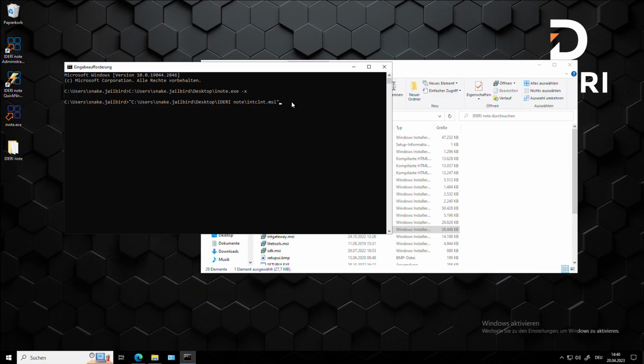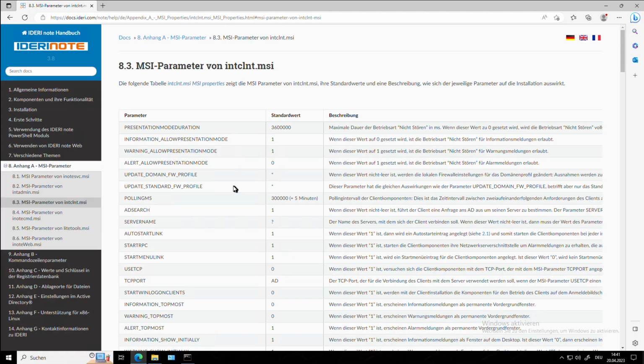Now you can call a selected MSI with the command line parameters /qn or /passive or /qb to perform a silent installation. After hitting enter, the MSI will be installed. You can use different MSI parameters to customize the silent installation, as you can see here.